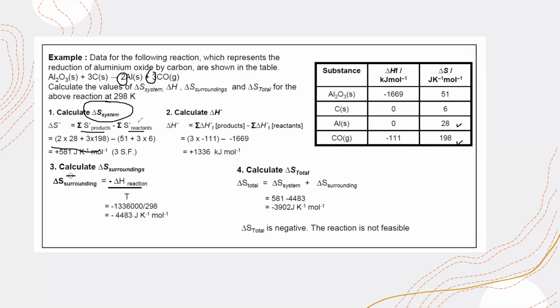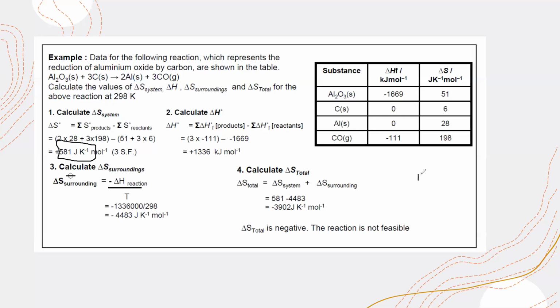What about the entropy of the reactants? So 3 moles of carbon and 1 mole of aluminum oxide. You will substitute these, and when you solve, you will get the entropy of the system as 581 joule Kelvin inverse mole inverse.